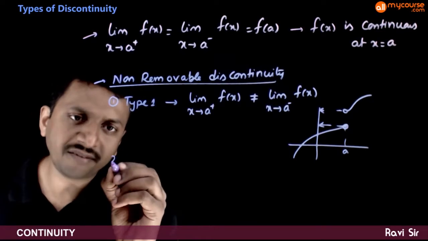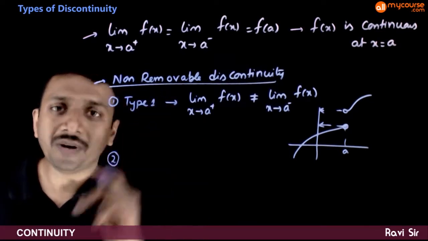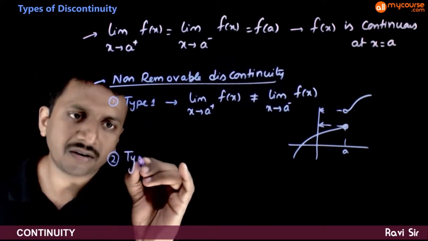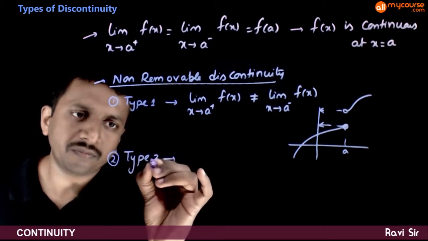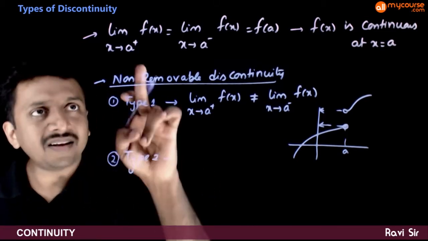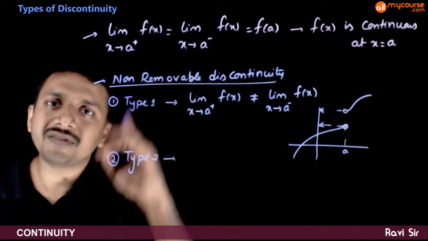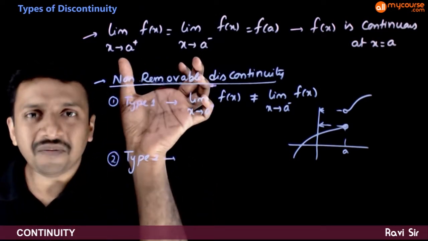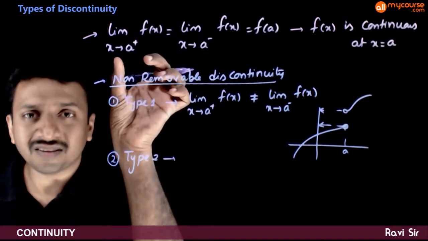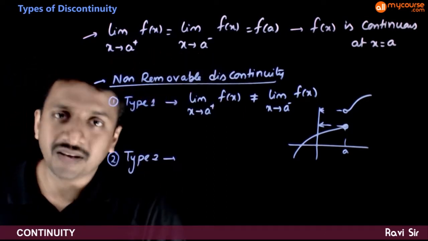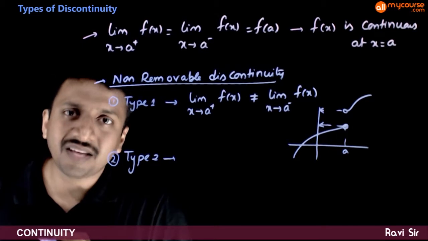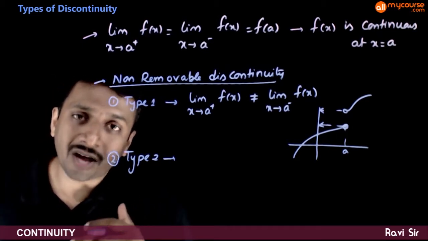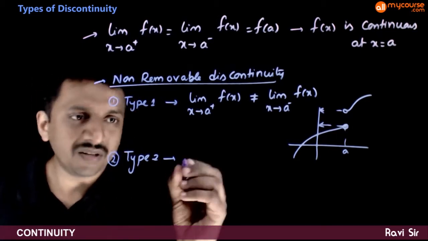Next, we have a non-removable discontinuity of type 2. This is where one of these limits or both of these limits do not exist. So if the limit on either the right side or the left side does not exist, then we say that you have a non-removable discontinuity of type 2.